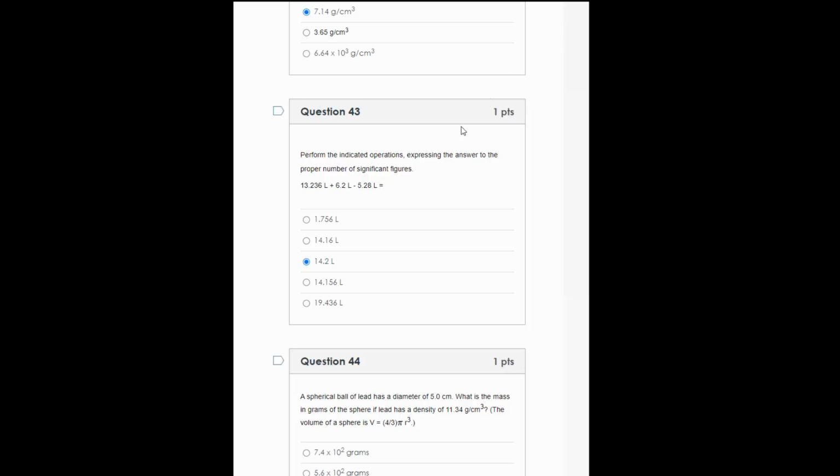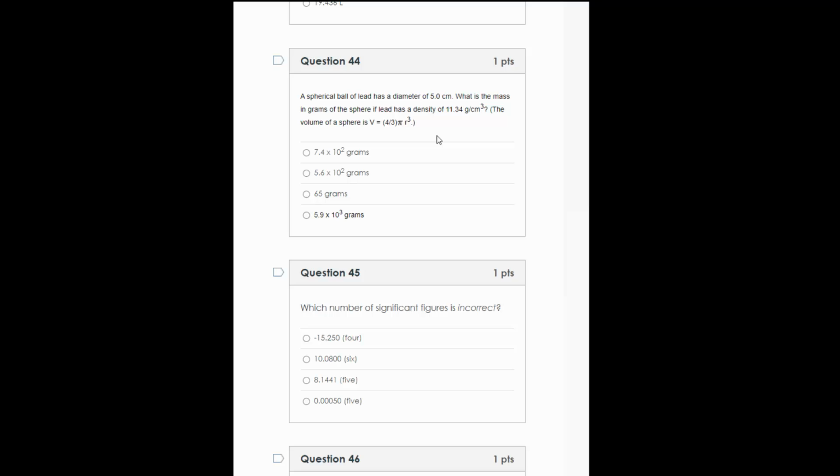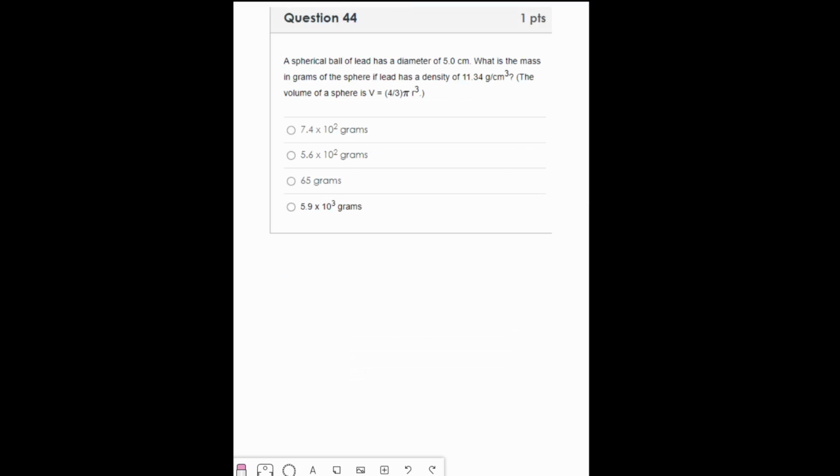Number 44, a spherical ball with a diameter of 5 centimeters. What is the mass in grams of the sphere if lead has a density of 11.34 grams per centimeter cubed? Well, with density, we need mass, we need volume. The mass is what we're looking for. So let's calculate the volume and use the density. The volume of a sphere is found by taking 4/3 pi r cubed. R, the radius, is half the diameter, so 2.5 centimeters cubed.